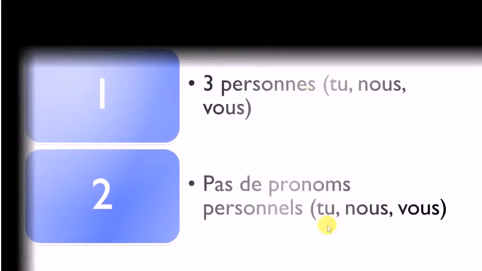So far, with all the tenses that we saw, you use these pronoms personnels, but with the imperative you won't use tu, nous or vous. So these two things are the main thing: first, only three persons, tu, nous, and vous, and second, you don't use the pronom personnel, okay?